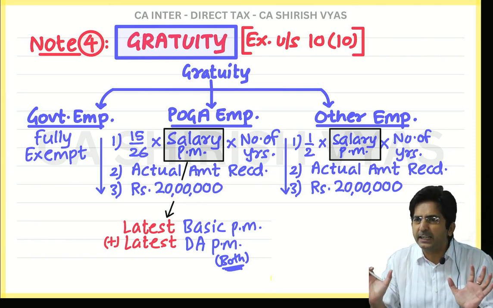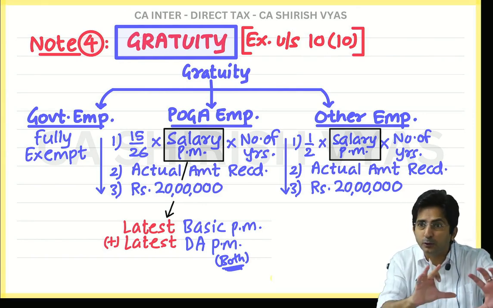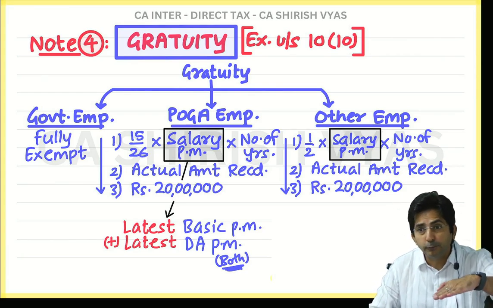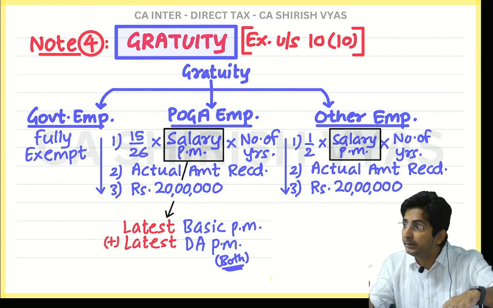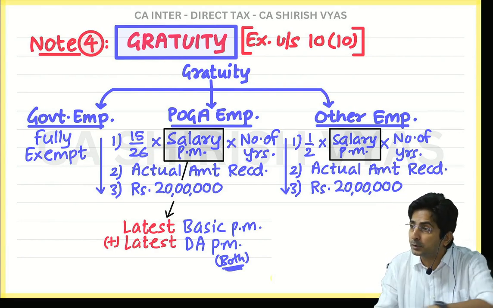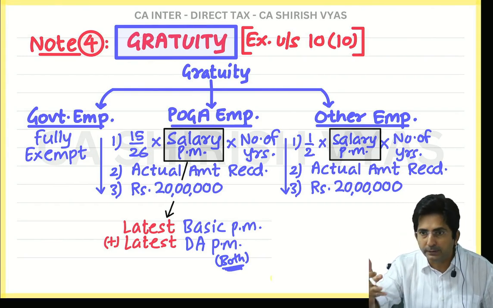What is the fresh data? Last 10 months. So during the last 10 months, if your salary fluctuated, meaning during the last months it was 15,000 earlier, then it became 17,000. It fluctuated. So in the last months, whatever the fluctuation was, we will average out. How to actually do it, I will show you with the help of a sum.